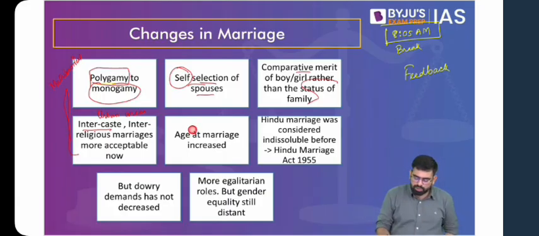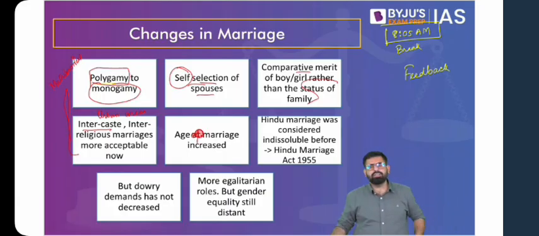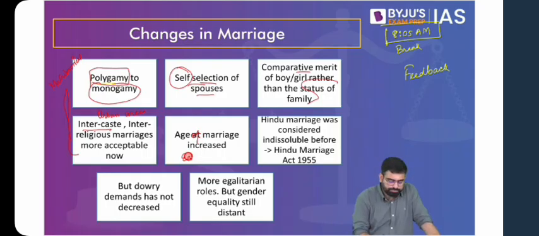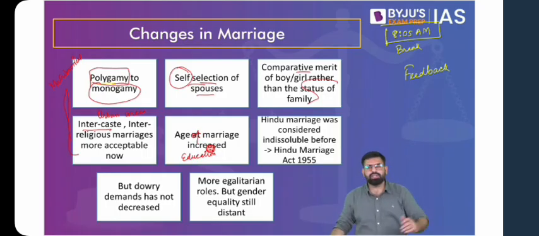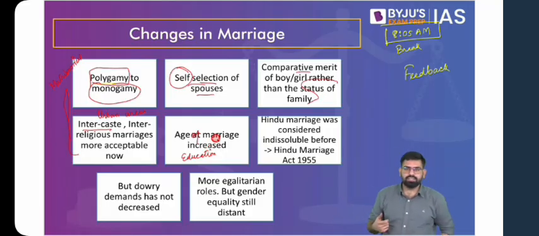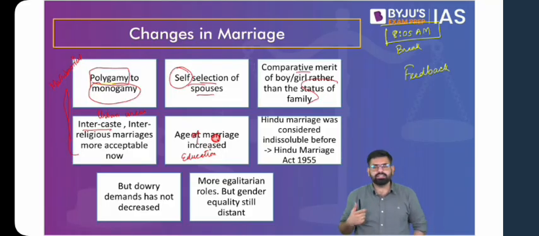Then the age of marriage has increased now. Previously, child marriage was prevalent, but then child marriage was banned. This practice was stopped, but still the age of marriage was low. But now with education, the girls have to get educated as well. They go to their colleges, then they start working somewhere. And with these forces, you see that the age of marriage has increased. Now you cannot possibly marry at a younger age, at least in urban areas.